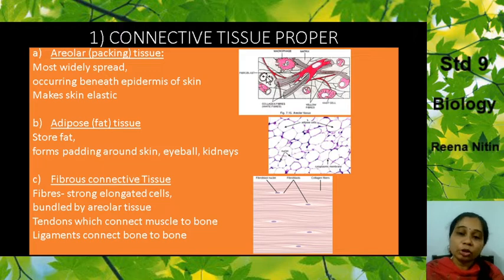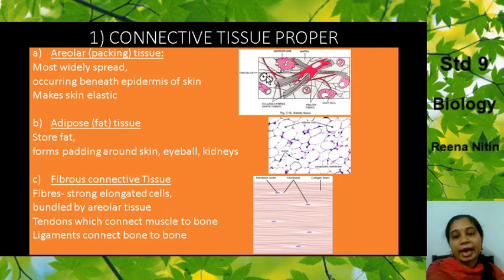Now I want all of you to do a simple thing. Try to lift the skin like this over here. When you try to lift it, does it come out into your hand? No. Why doesn't it do that? Because there is areolar tissue below the epidermis. Below the epidermis, there is the areolar tissue that is keeping it in place, making the skin elastic, not letting it go. You know, like a rubber band, it comes back, right? So in the same way, there is areolar connective tissue which acts like an elastic and makes the skin elastic. So I hope I'm clear about this.